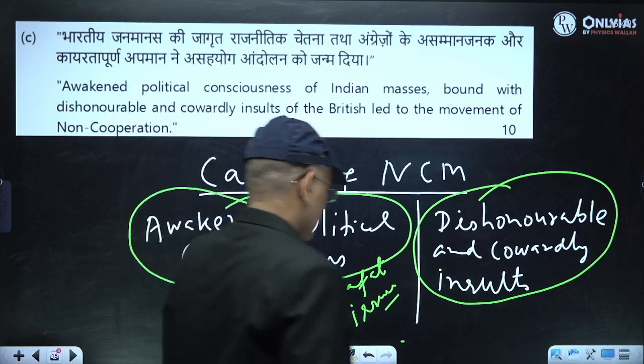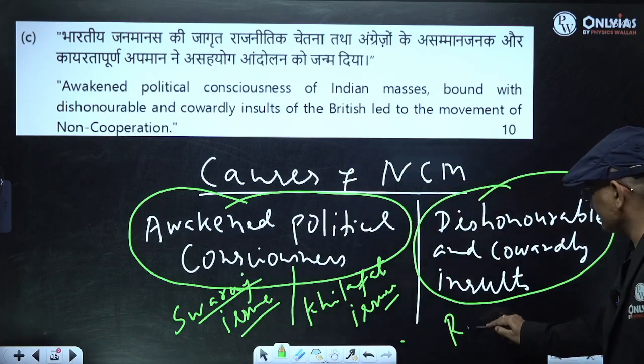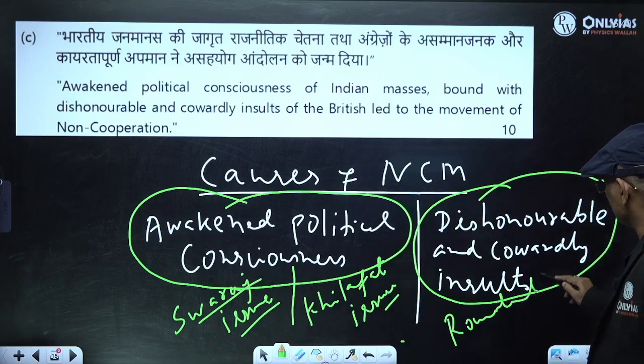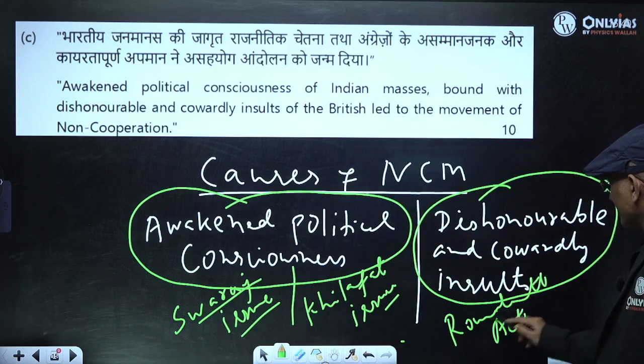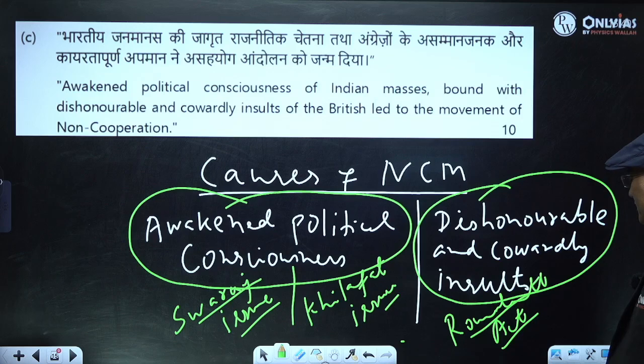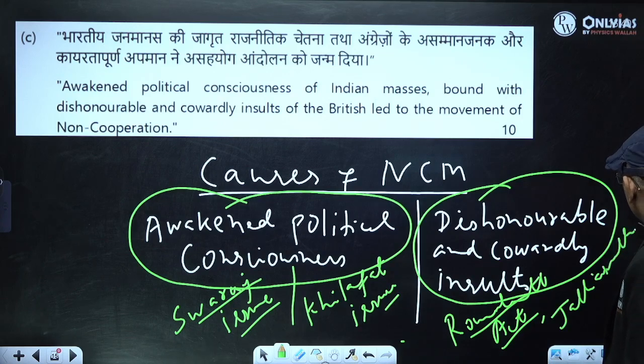Suppose the Rowlatt Act. They can arrest you without trial. Violation of natural justice. Suppose the Jallianwala Bagh massacre.